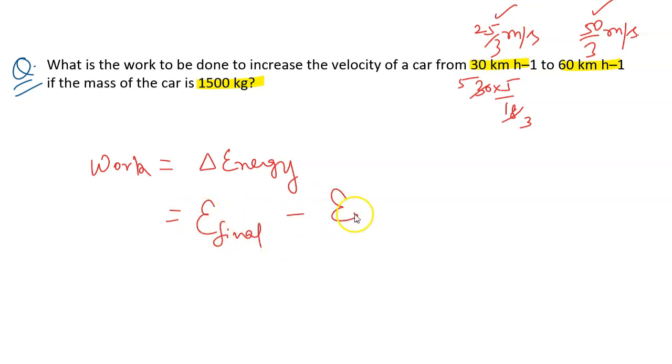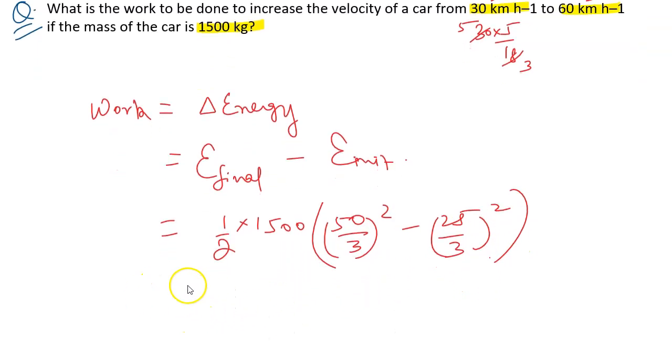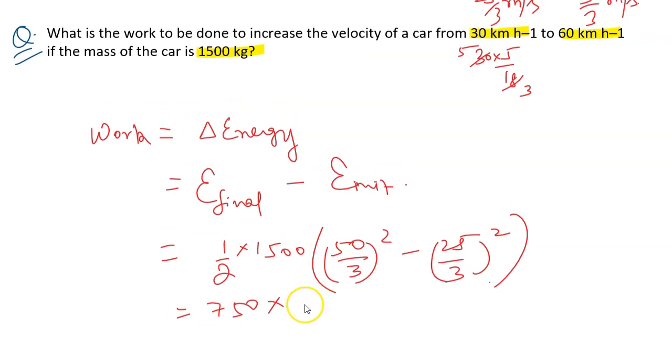Let us calculate. So final energy is half, mass will be the same, so I'll take that as common, so v squared minus u squared. This will come out to be 750 times 2500 minus 625 by 9.